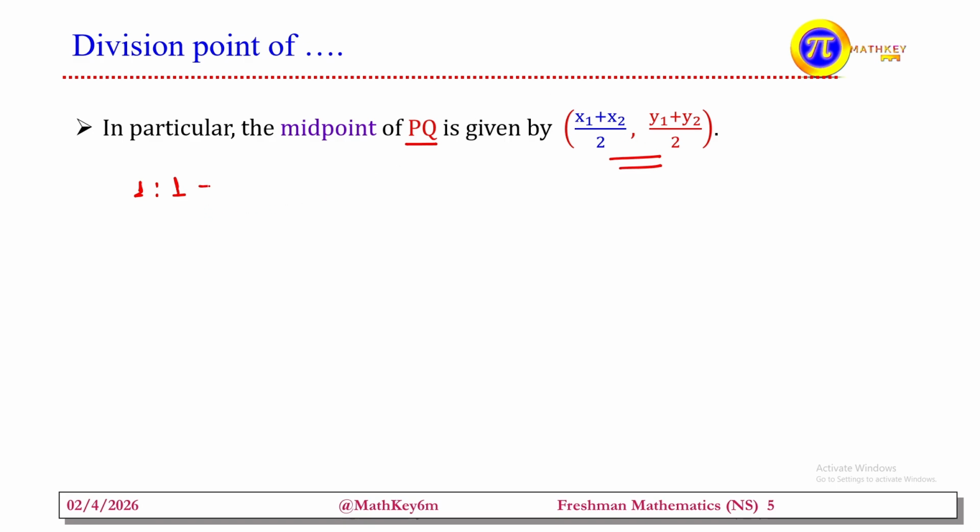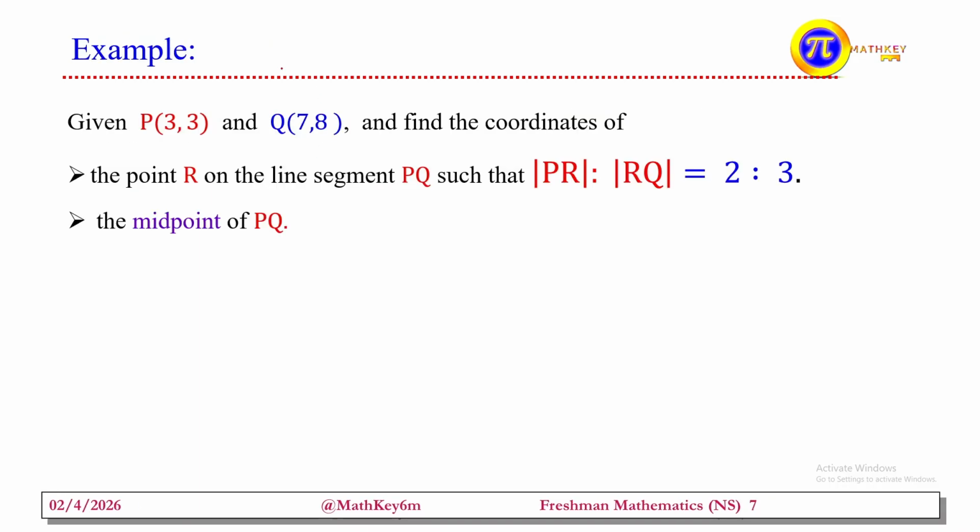In that way we obtain the midpoint ratio. Now let us see examples on this. Here, P is given as (3, 3), Q is (7, 8). Then find the coordinates of the point R on the line segment PQ with the ratio 2 to 3. How can we find this one?